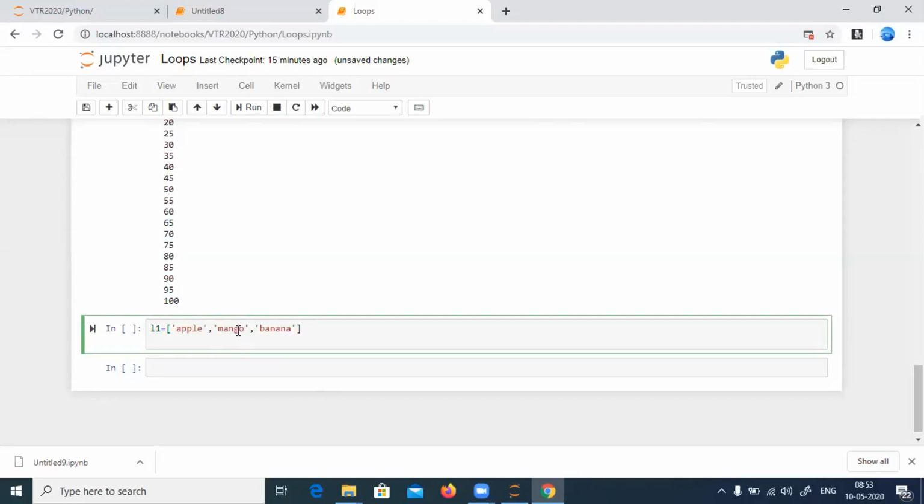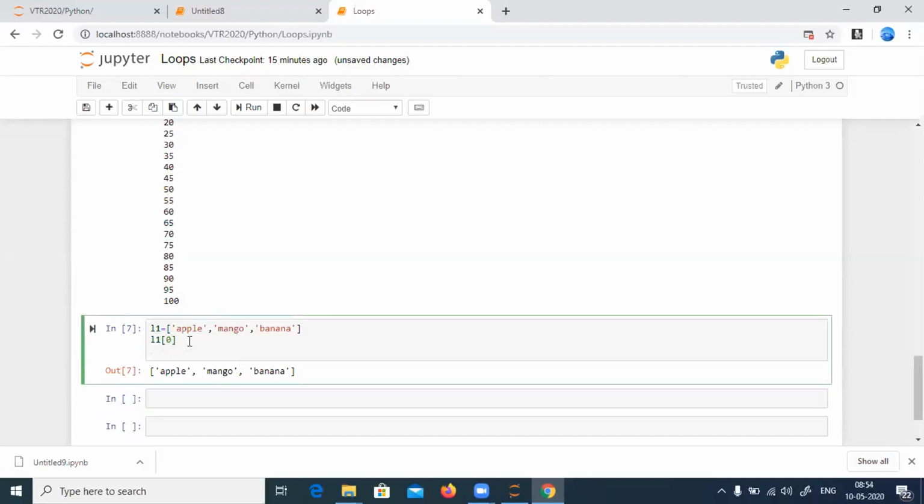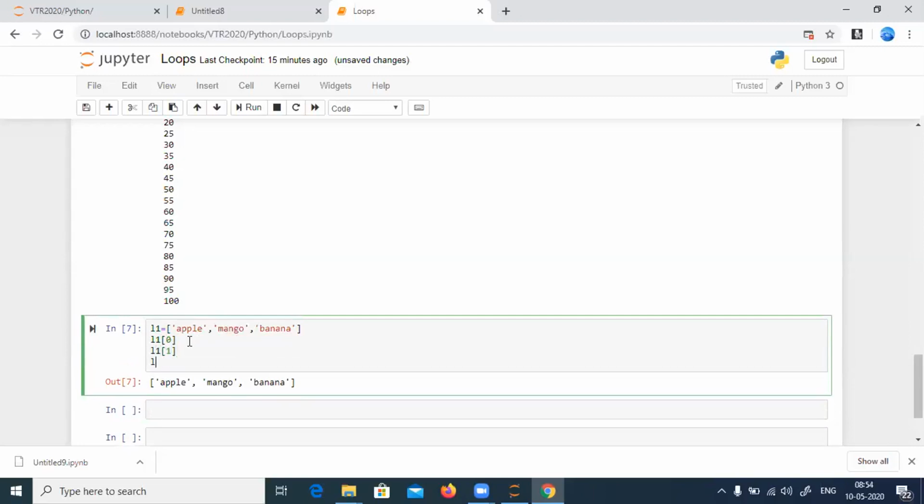Now I need to print apple, mango, and banana. Just say print L1, sir. Yes, I understand, I have apple, mango, banana, but it will be printed like the list L1. I want to print it individually. First apple, next mango, then banana. Very simple: L1 of 0, then L1 of 1, then L1 of 2.